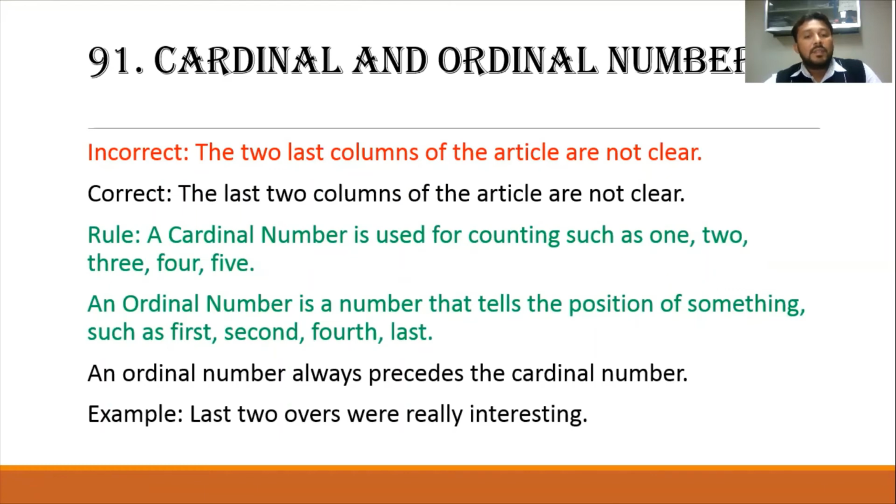A cardinal number is used for counting, such as 1, 2, 3, 4, 5, 6, 7, 8, 9, 10. An ordinal number is a number that tells the position of something, such as first, second, fourth, last, and so on. An ordinal number always precedes the cardinal number. For example, last two overs were really interesting. So first of all, you have to use the ordinal number and then the cardinal number if you need to use both together.